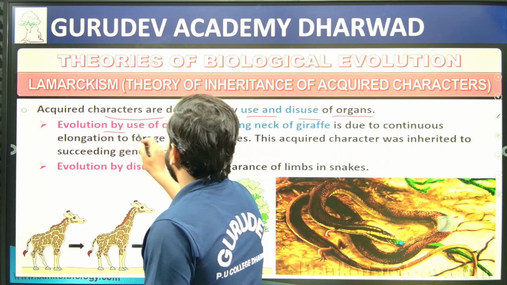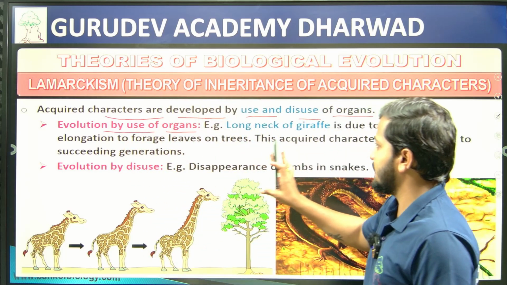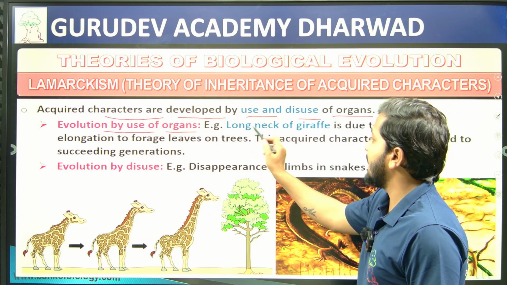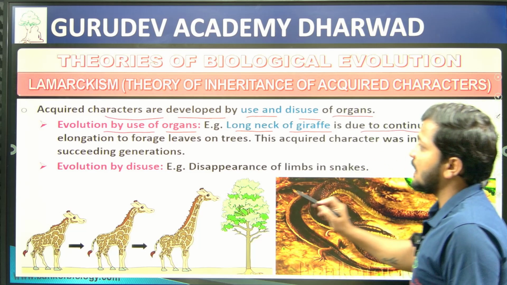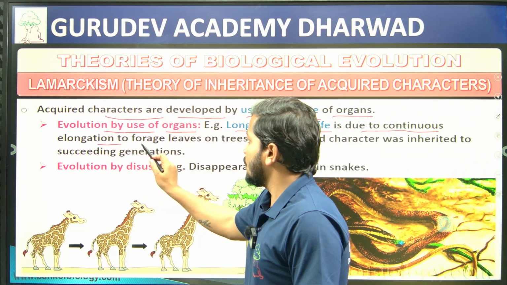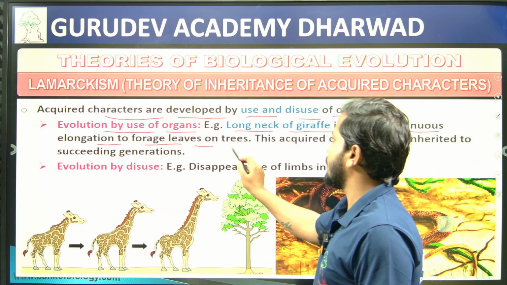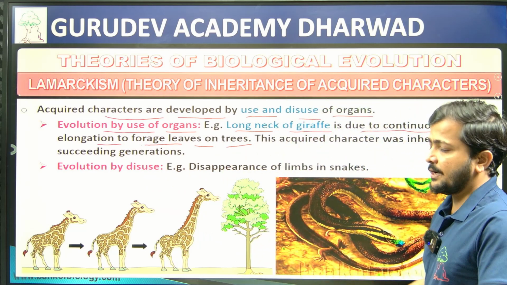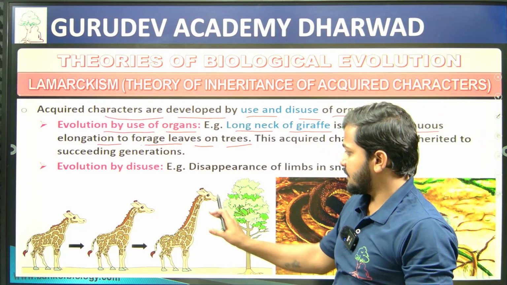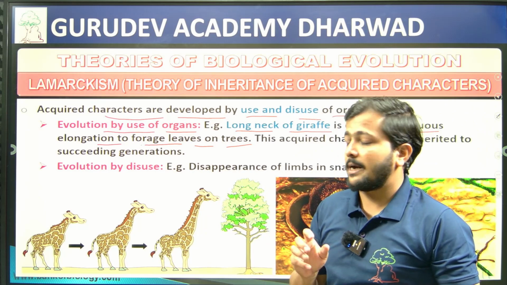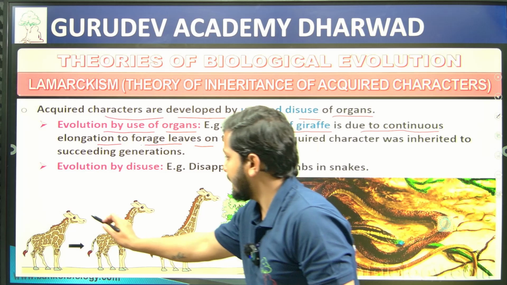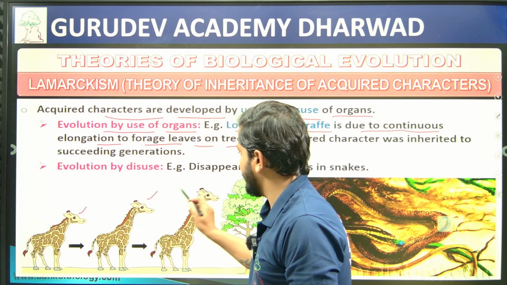Then, evolution by use of organs: he gave the example of the long neck of the giraffe, due to continuous elongation to forage leaves on tall trees. The trees were tall, and the giraffe started foraging the leaves, and because of that the neck developed. This acquired character was inherited, passing from generation to generation, and because of that we see the changes.